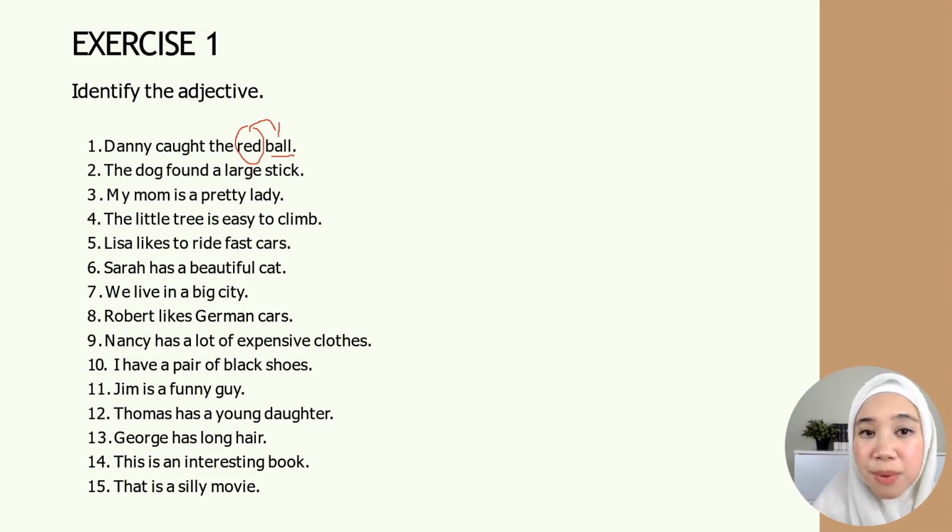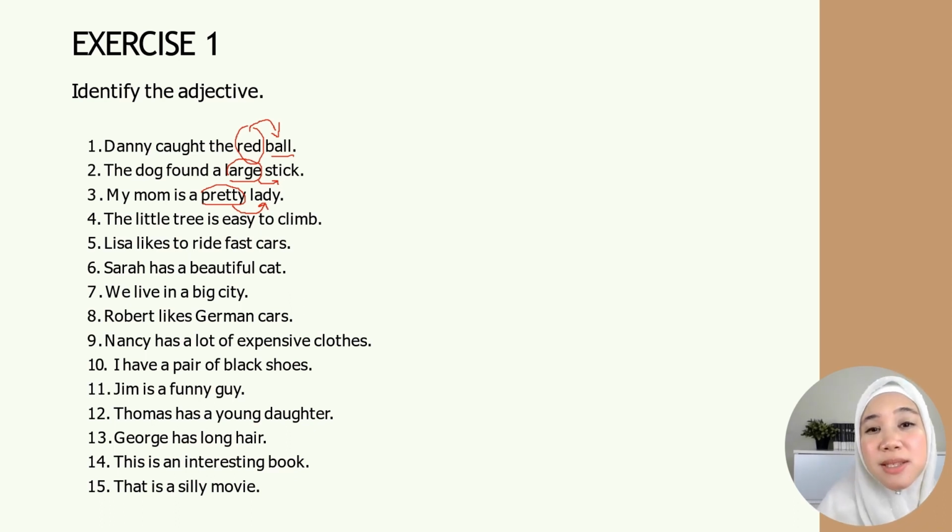Bola tu warna apa? What color is the ball? The ball is red in color. So red is the adjective. The dog found a large stick. The adjective is large. Why? Because it is describing the stick. The stick is large. My mom is a pretty lady. So the adjective here, kata sifat, pretty. It is describing the noun lady.